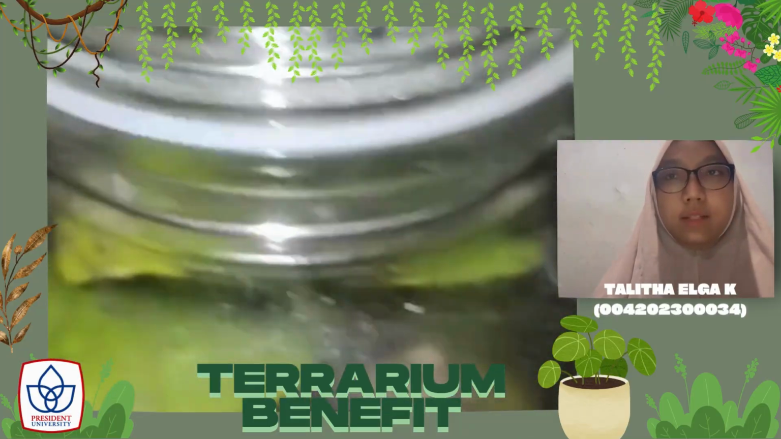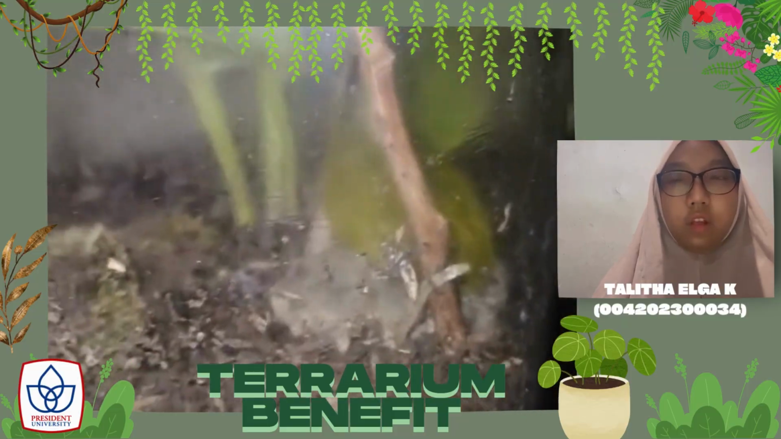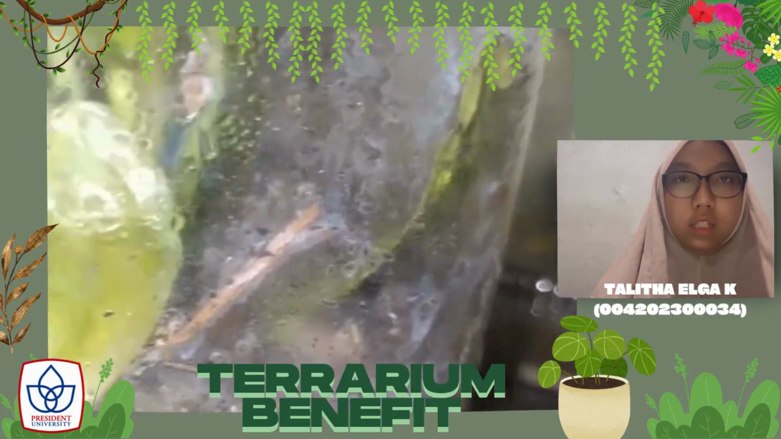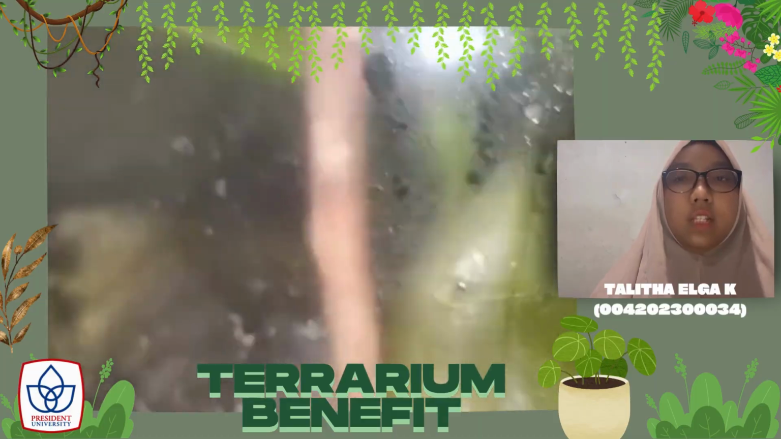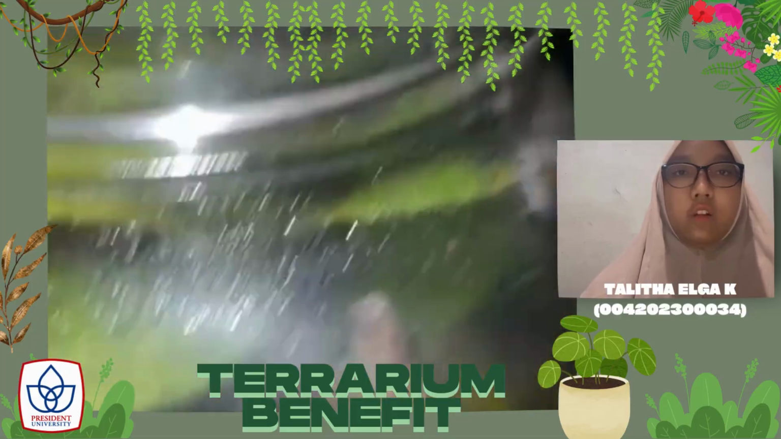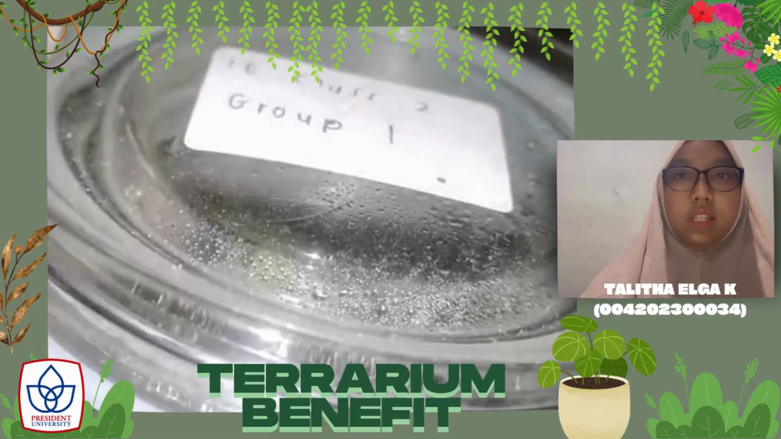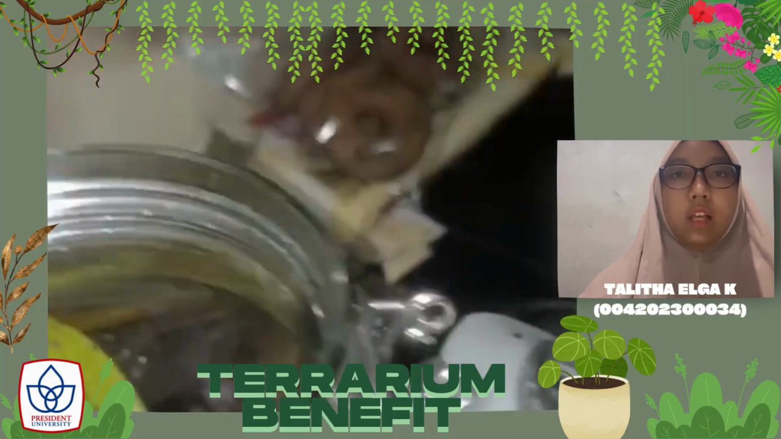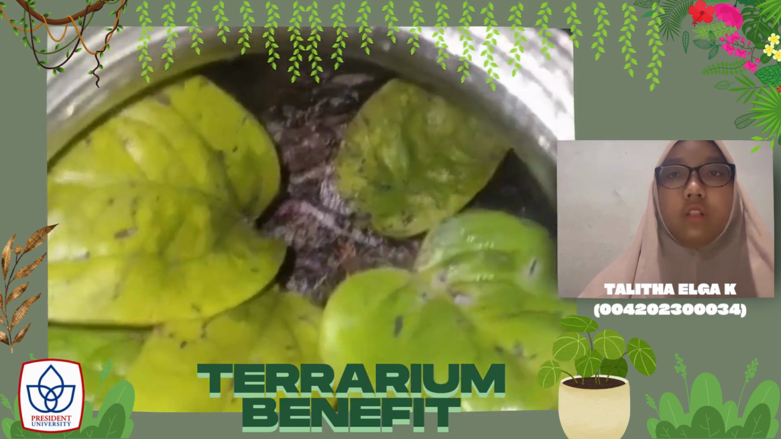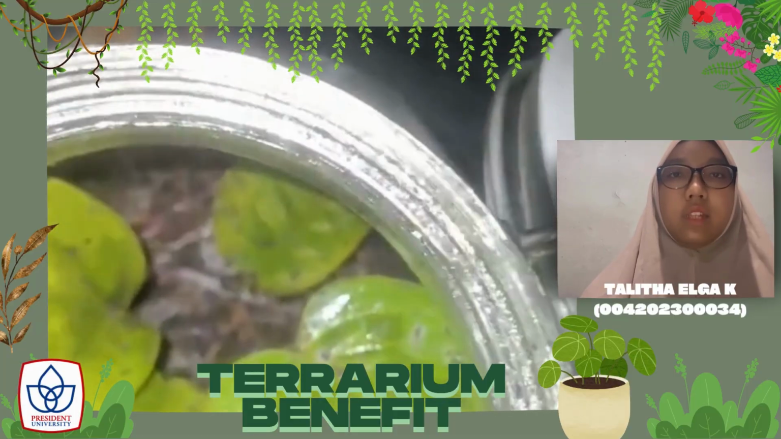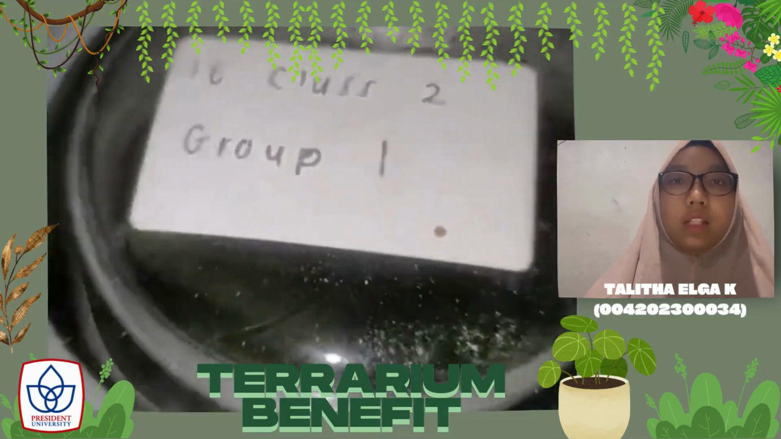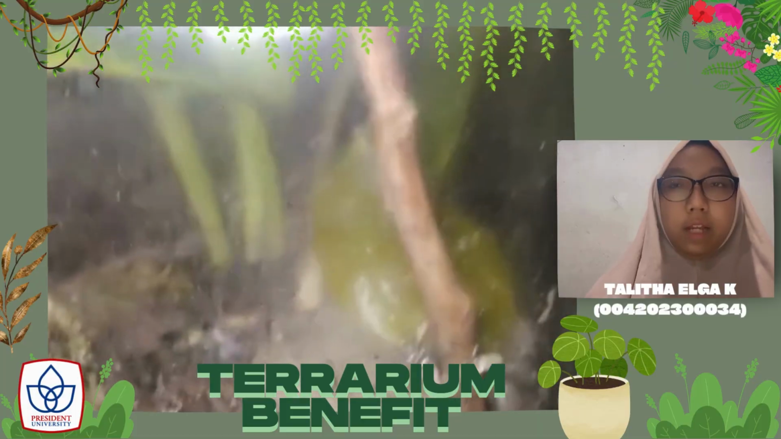So, I will explain the benefits of a terrarium. A terrarium is a small and closed environment, usually made of glass, used to grow plants like moss, succulents, or ferns. One of the key benefits of a terrarium is that it creates a self-sustaining ecosystem where water evaporates, condenses, and returns to the soil, allowing the plants to thrive with minimal watering. This makes a terrarium an excellent choice for people who enjoy greenery but have limited space or time for plant care.